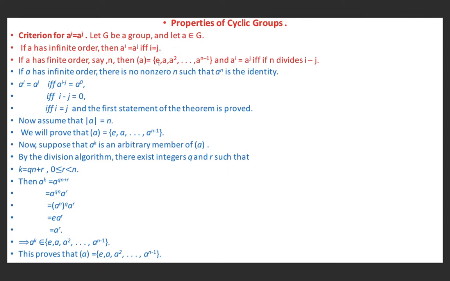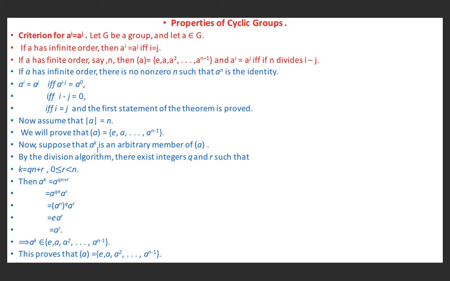Now we will consider the second part. Suppose the order of a equals n, because it is of finite order and it is given that its order is n. Now first of all we will show that the cyclic group generated by a is equal to {e, a, a^2, ..., a^(n-1)}.